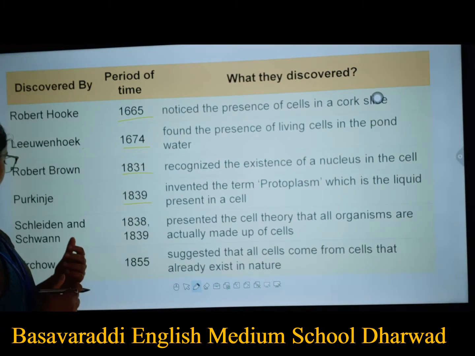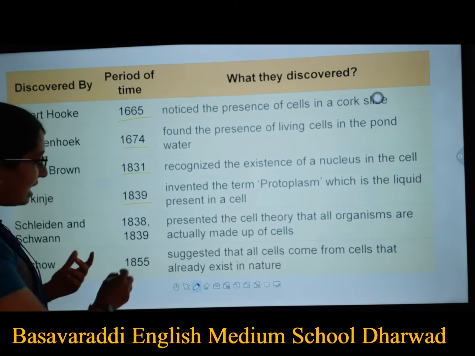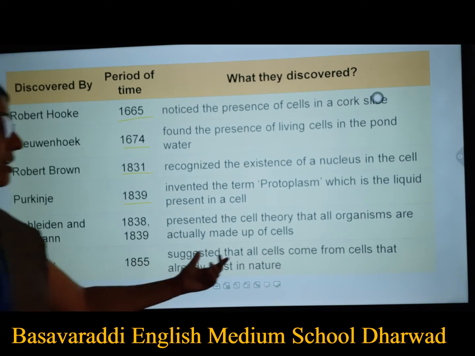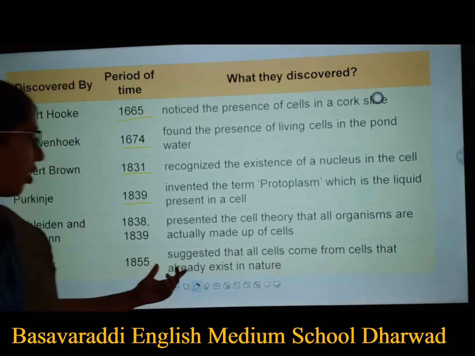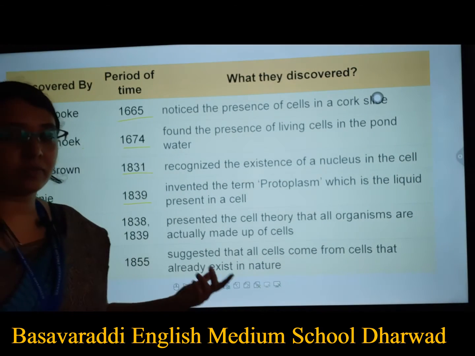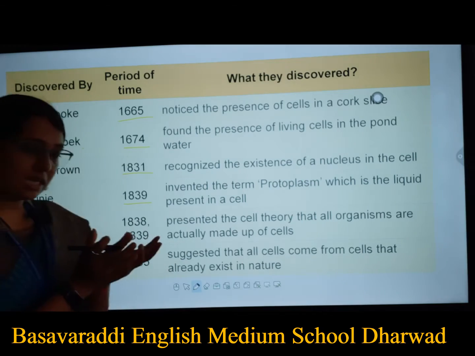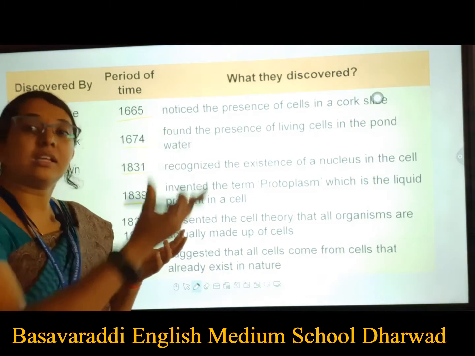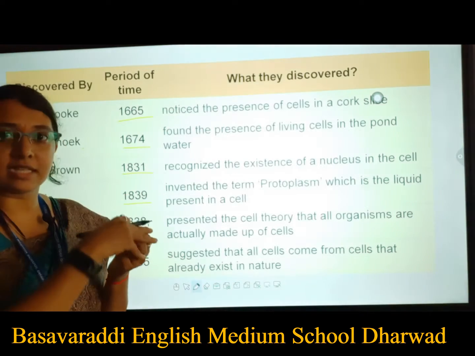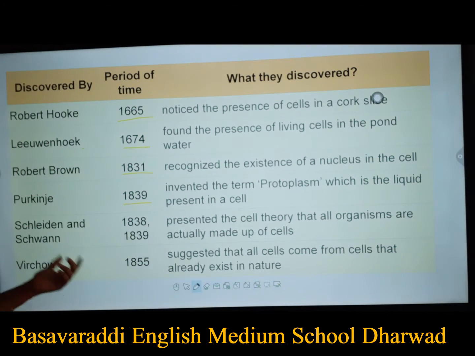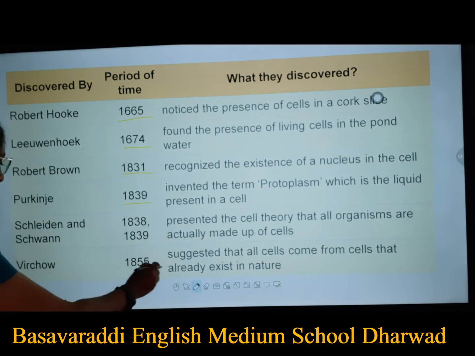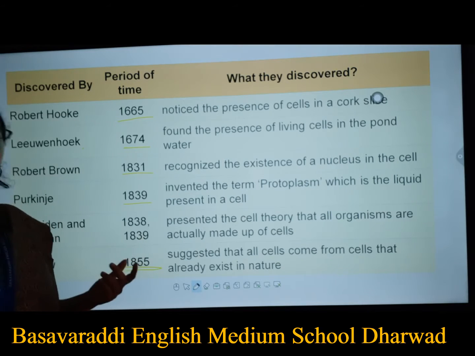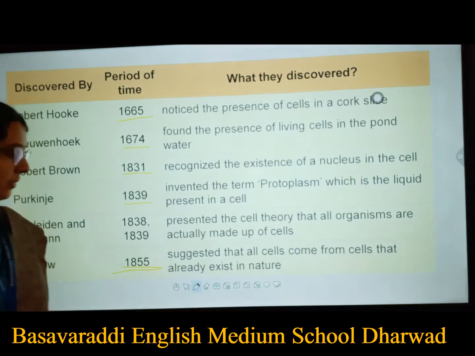Virchow in the year 1855 suggested that cells come from cells that already exist. A cell is already there, and a new cell comes from the original cell itself. That was discovered by Virchow in 1855.